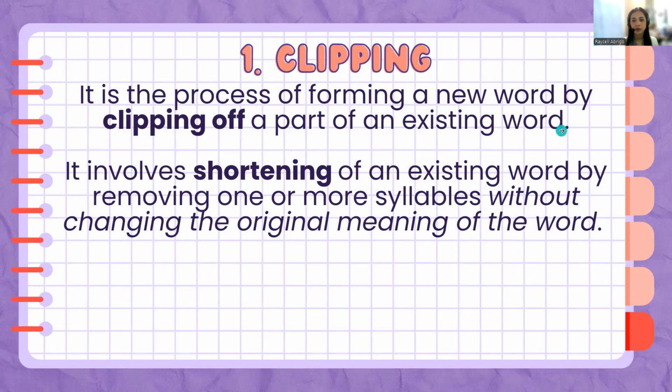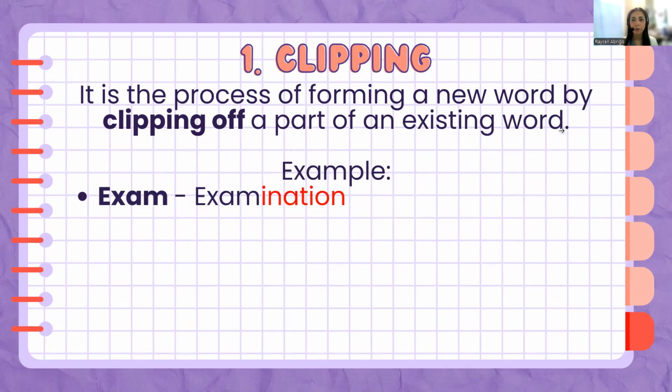Okay? So an example of clipping or word that has undergone clipping is the word exam. We know that it came from the word examination, but to conveniently use the word so that we would have convenience in using the word most often than in our daily basis, we don't always say examination, we just say exam.